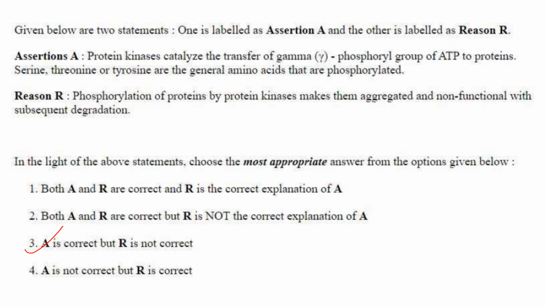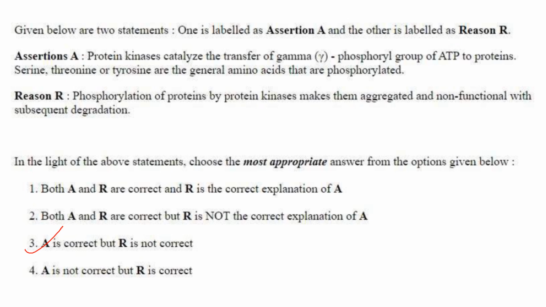Then next one. Assertion: Protein kinases catalyze the transfer of gamma phosphoryl group of ATP to proteins. Serine, threonine or tyrosine are general amino acids that are phosphorylated. A is correct. Reason: Phosphorylation of proteins by protein kinases makes them aggregated and non-functional with subsequent degradation. That is not correct.